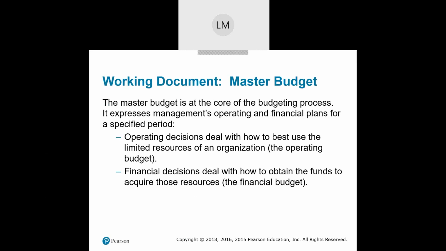So the master budget is really a working document, and it's at the core of the budgeting process. And it expresses management's operating and financial plans for a specific period. Now, there are two types of decisions we're going to make here. Operating decisions deal with how to best use the limited resources of an organization. So we already have the resources. How do we best use those resources? Whereas the financial decisions deal with how to obtain the funds to acquire those resources.